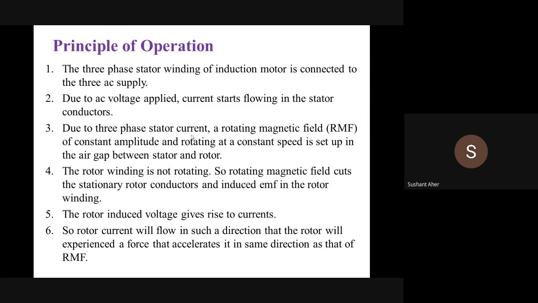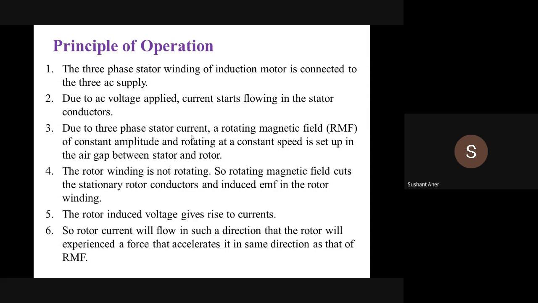The rotor winding is initially not rotating, because this rotating magnetic field cuts the stationary rotor conductor, and then some EMF is induced in the rotor winding. Due to this EMF, the rotor induces its voltage, which gives rise to current, the rotor current. Due to this rotor current, the rotor produces its own magnetic field. The interaction between the rotor winding and stator winding rotates your rotor.